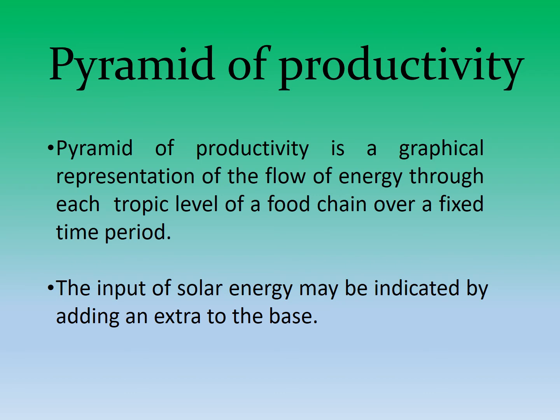Third is pyramid of productivity. Pyramid of productivity is a graphical representation of the flow of energy through each trophic level of a food chain over a fixed time period. The input of solar energy may be indicated by adding an extra level to the base of the pyramid.